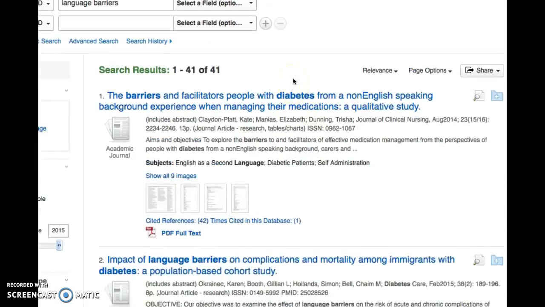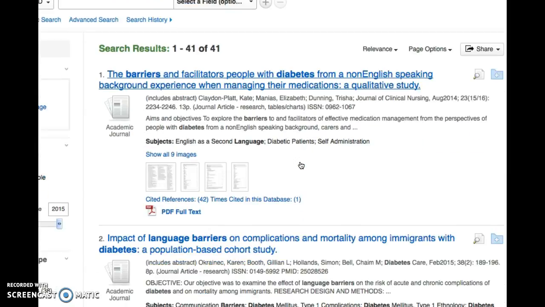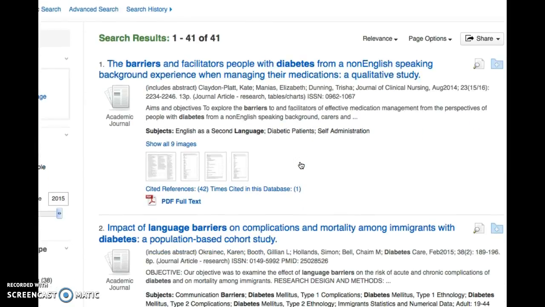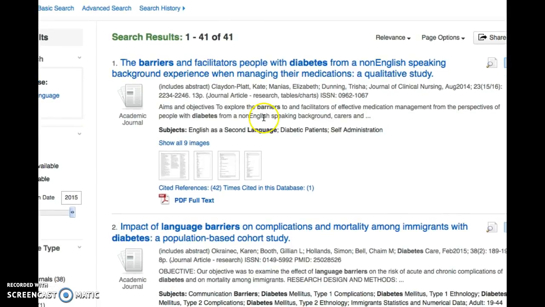There we go. And so we'll go in here, and like I said, I put in just a quick search. We did diabetes and language barriers, and these were some of the articles that came up. If I use the reference, I'm going to show you all together. If I use this giant list of what the URL is, it actually will not take somebody who is not already logged in to the USJ library. It won't take them there, so you can't use that. You have to go directly back to the online journal. Okay, so just a little bit about that.